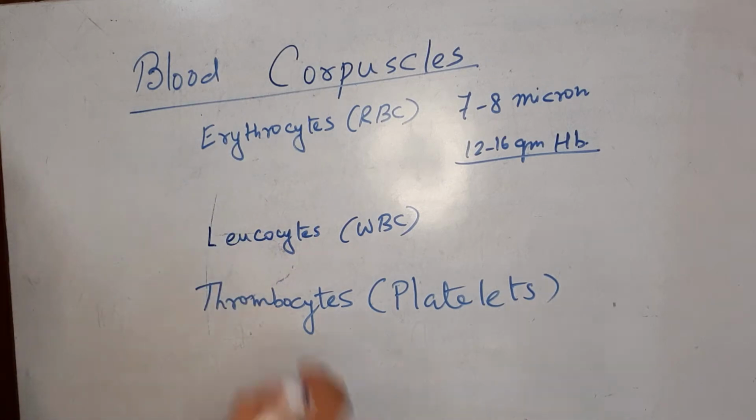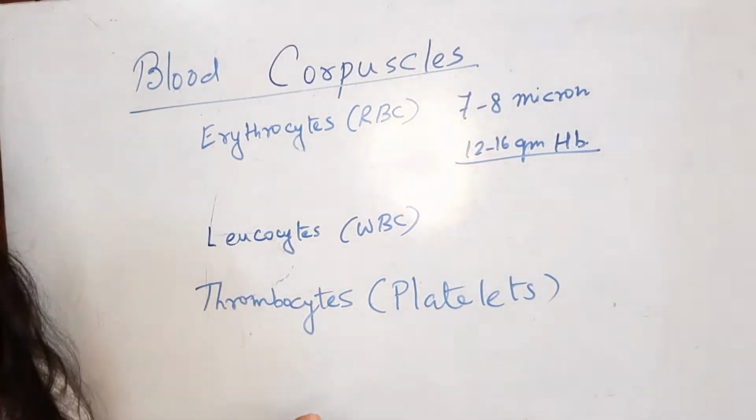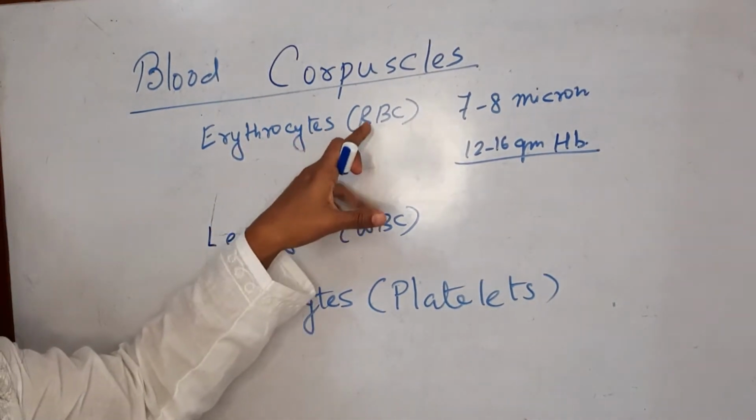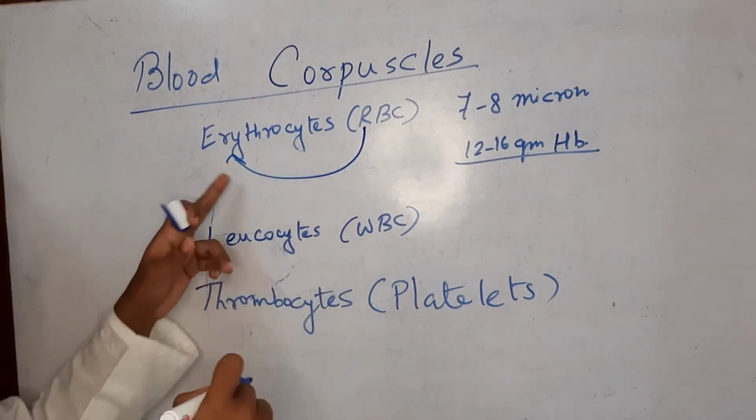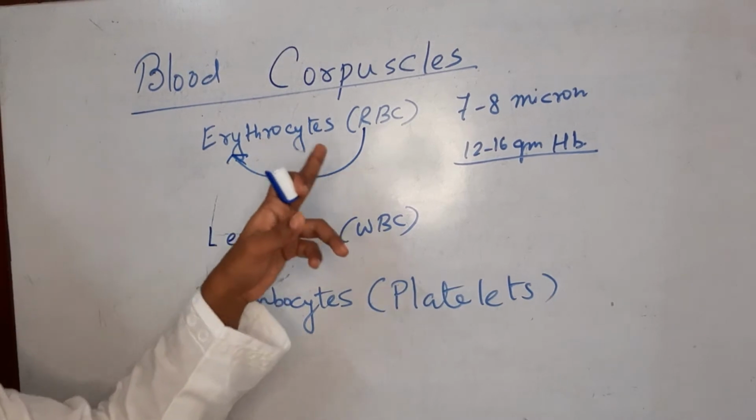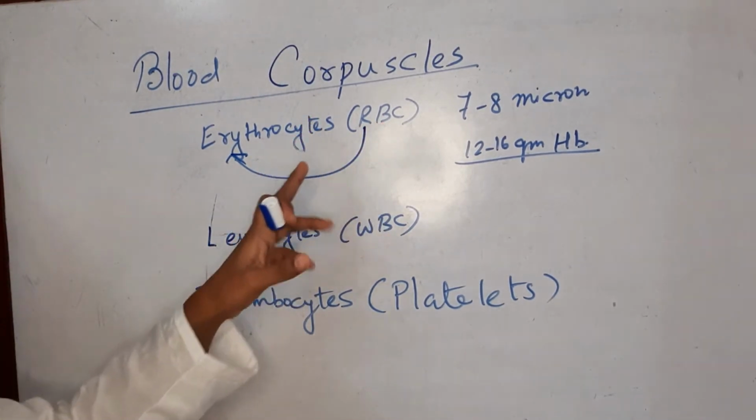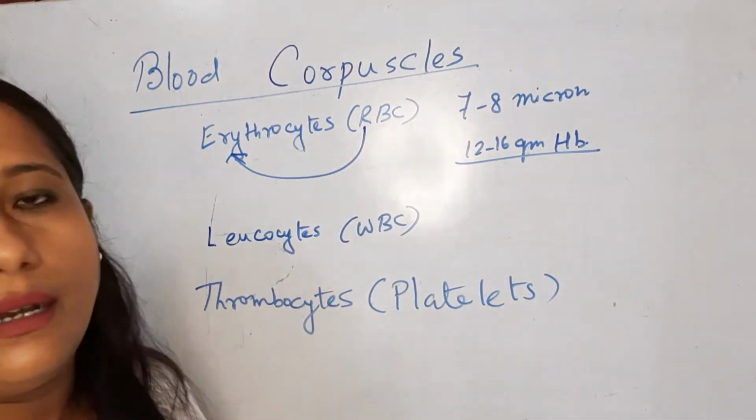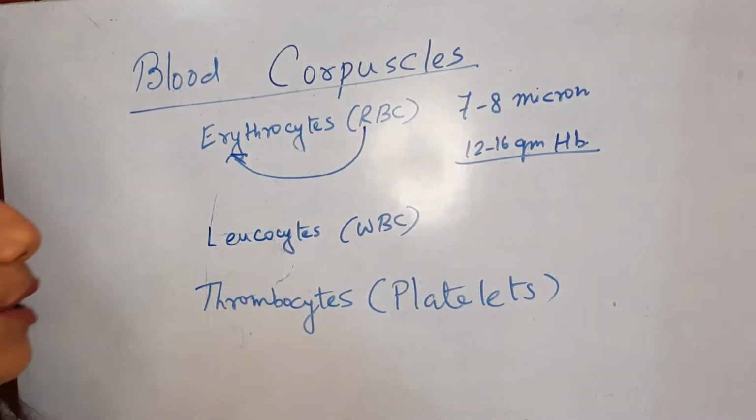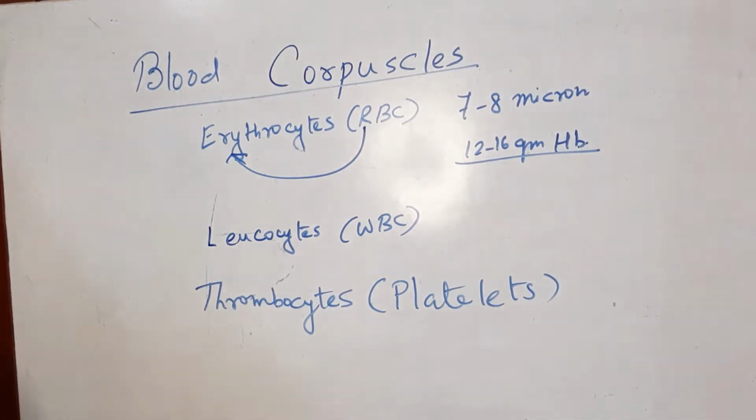Now why is this name erythrocyte? Erythro means red in color. So RBC, red blood corpuscles. The red means erythro, the red color. They are pigment bearing cells or corpuscles. Why is it red? As we have already learned in lower classes, the RBC is red in color because of the presence of the hemoglobin.